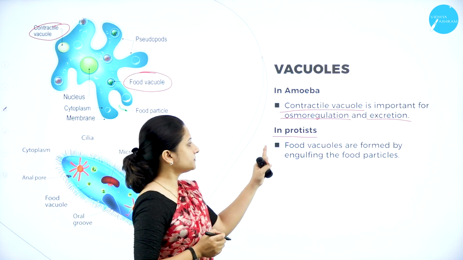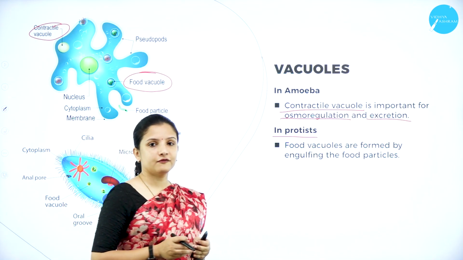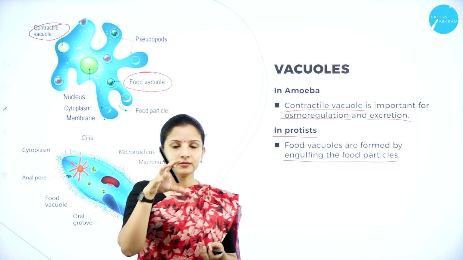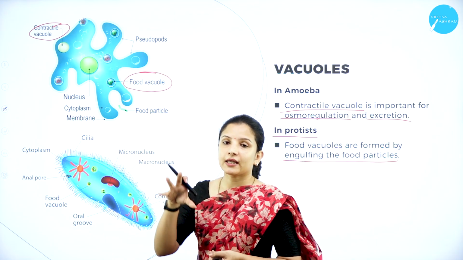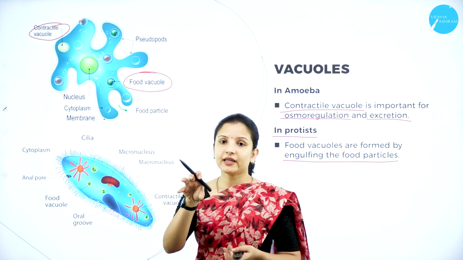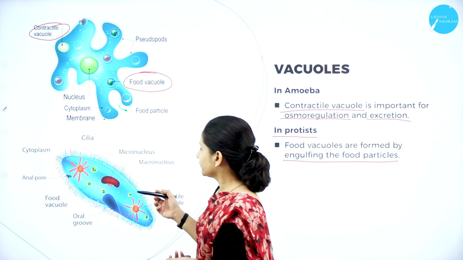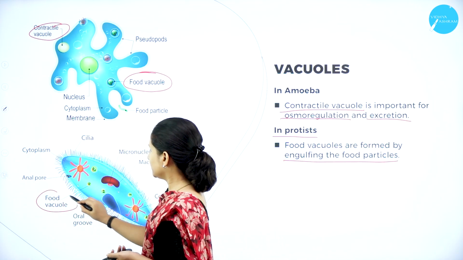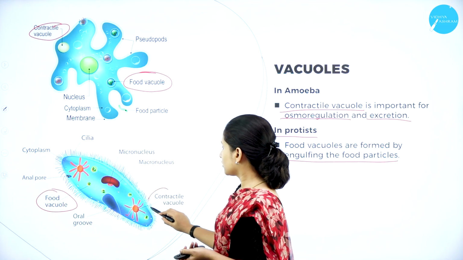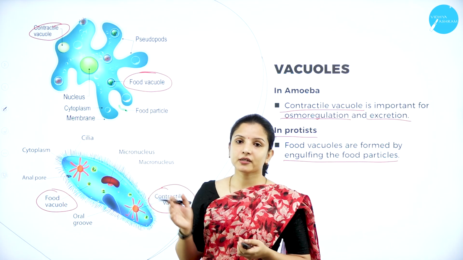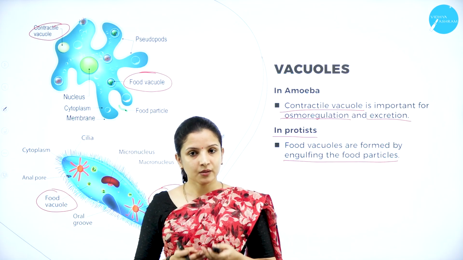In protists also there are vacuoles present. In protists, the food vacuoles are formed by engulfing the food particles. So the protists engulf the food particles, and when they engulf or feed on the food particle, the vacuoles will be created. So you can see the food vacuole in the protists and also the contractile vacuole in the protists. These are the different types of vacuoles that are present in amoeba and protists.